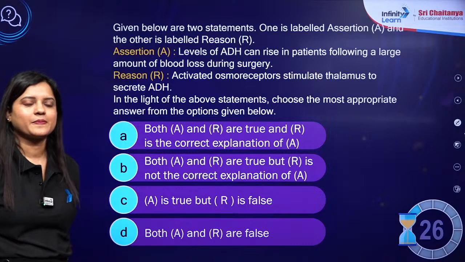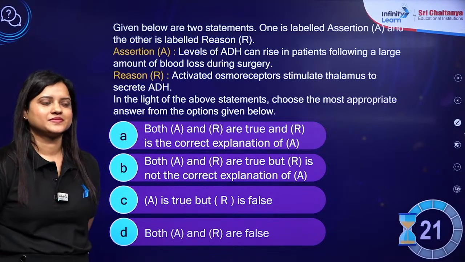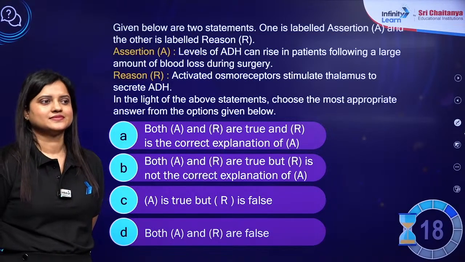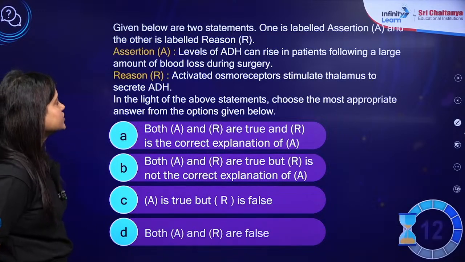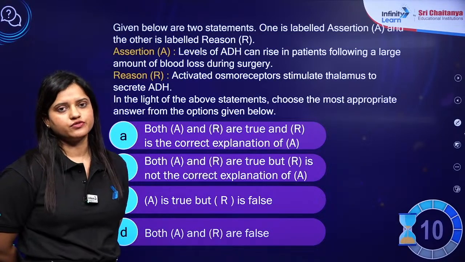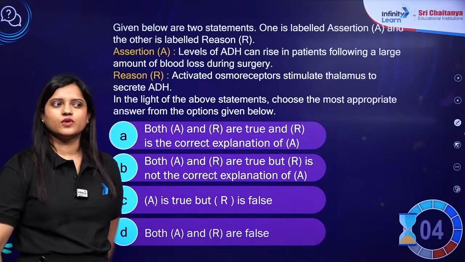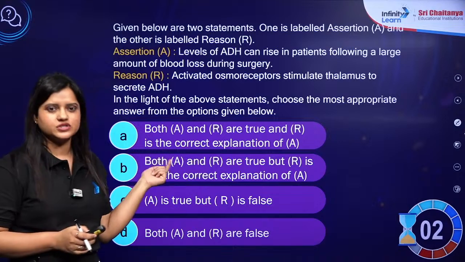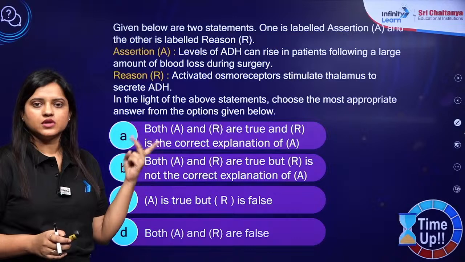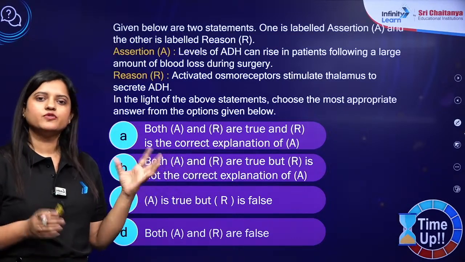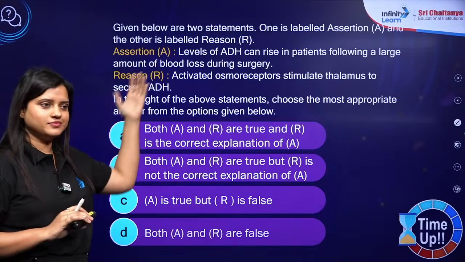So try this one. Assertion reason question, very good and important question from the regulation of kidney function, excretory products and their elimination. Three questions come from it. One is from regulation of kidney function, one will be from the structure or disorders of the kidney, and the third will be from the mechanism of urine formation. So we know where the questions will come from.